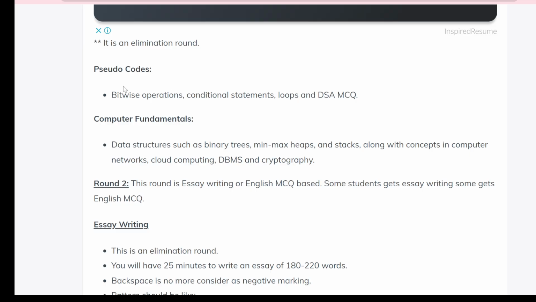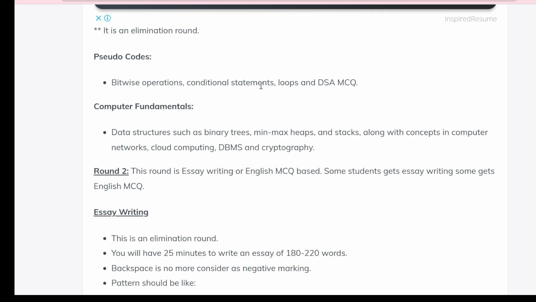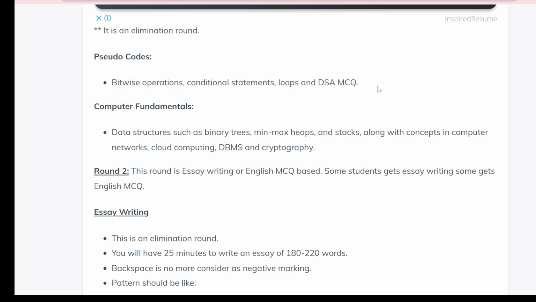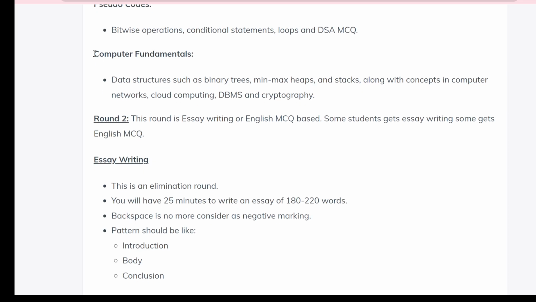The pseudocode will contain bitwise operations, conditional statements, loops, and DSA MCQs. So you have to practice this type of thing, and please go through this type of questions so that you don't face any problem during your test. Because cheating is not the solution, guys. You have to be prepared also. So for bitwise operations, conditional statements, and loops, please visit and see the previous year questions, and take help wherever you can.